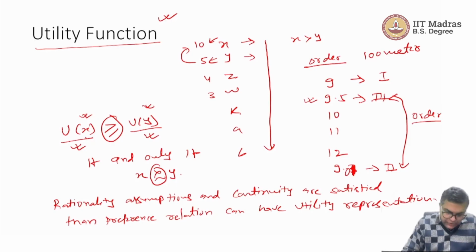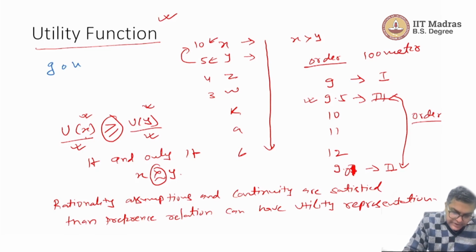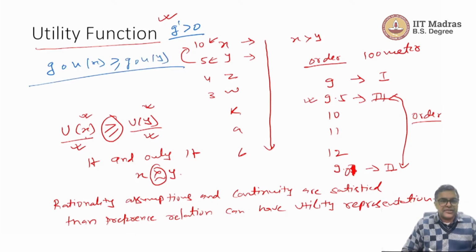So if u is representing the utility, any monotonic transformation that preserves the order, so we can do g of u, where g dash is greater than 0 everywhere, g of u x will also have g of u y, exactly the same representation. Life is very simple: any monotonic transformation can also give you the same preference relation.